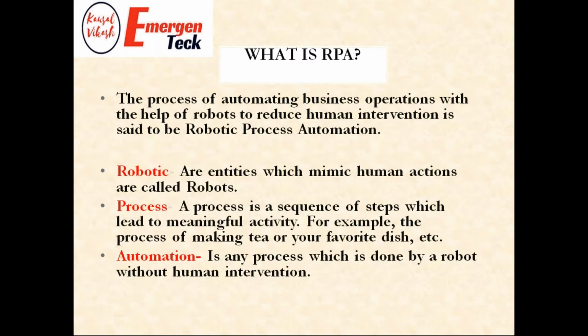Process. What do you mean by process? A process is a sequence of steps which lead to a meaningful activity. It can be anything, like making tea, coffee, or your favorite dish. If you are making it for 5 people, 10 people, or 50 people, the process will be the same; only the portion will change based on the people. And automation. What do you mean by automation? Automation is any process which is done by the robot without any human intervention. It's called automation. That's it. Very simple.